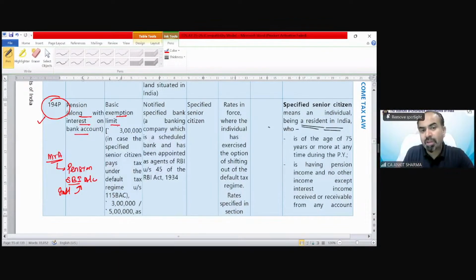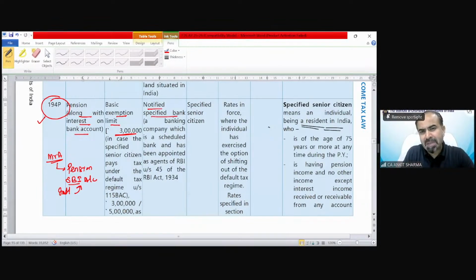Basic exemption limit, of course, the exemption limit up to which there is no tax, in case of default tax regime, is up to 3 lakh rupees. So under the default tax regime, if it is up to 3 lakh rupees, there would be no TDS under section 194P, if your pension with interest is up to rupees 3 lakh. If it is not the default tax regime, if it is the optional tax regime, then that could be 3 lakh or 5 lakh. So up to 5 lakh or 3 lakh as the case may be, there would not be any TDS provision.